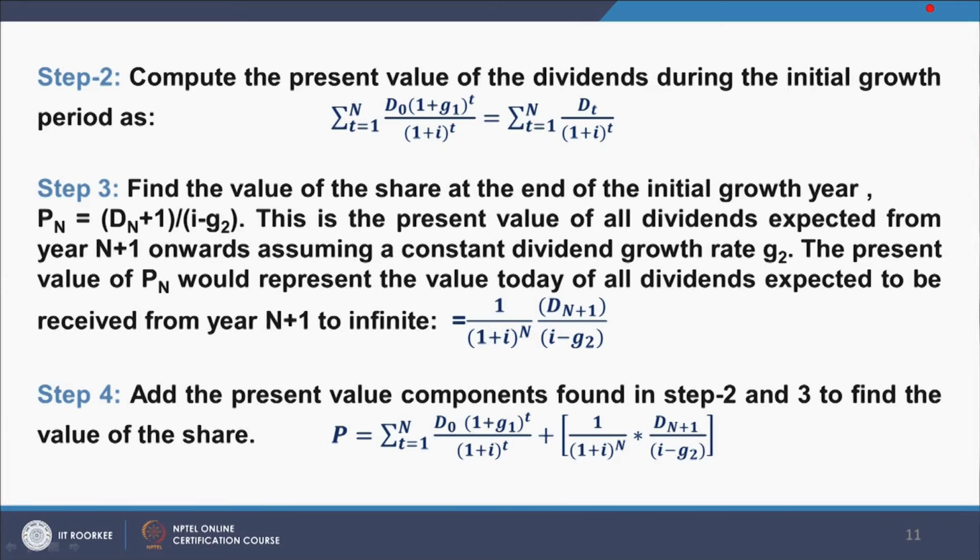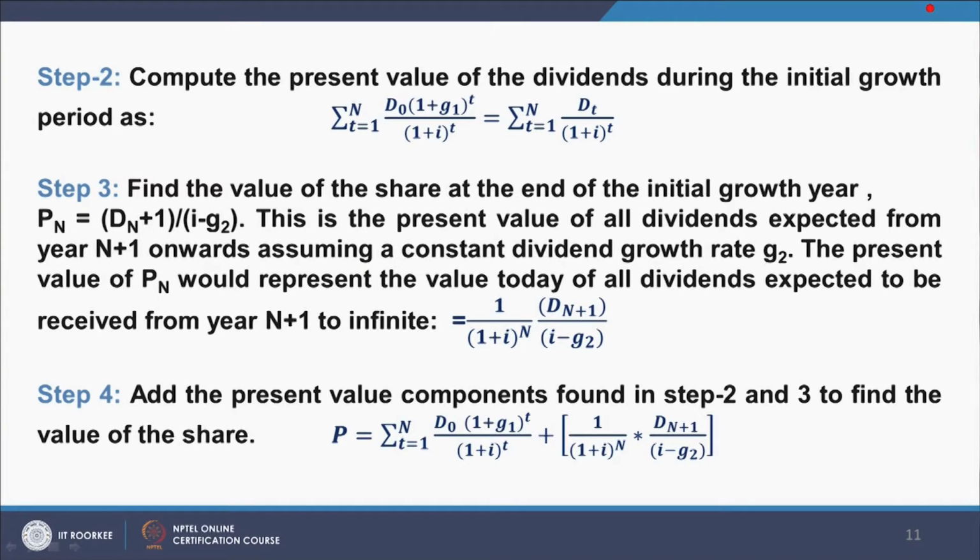Now, Step 3. Find the value of the share at the end of the initial growth year. Pn is equal to D(n plus 1), that means the dividend in the (n plus 1)th period, divided by (I minus G2).